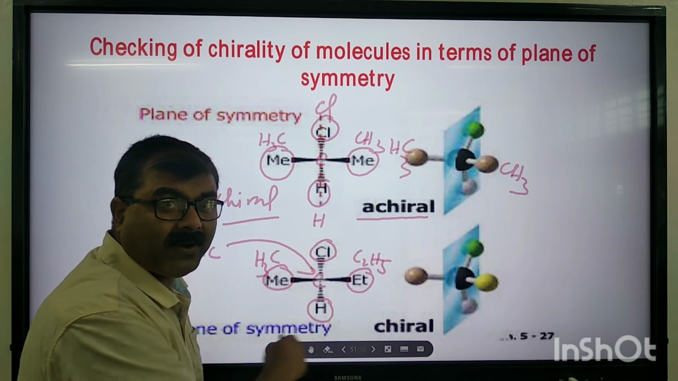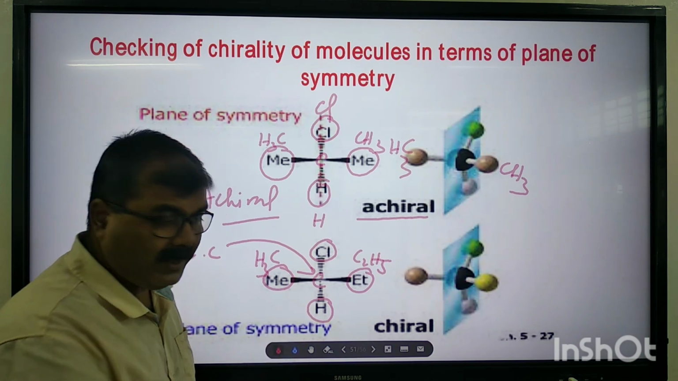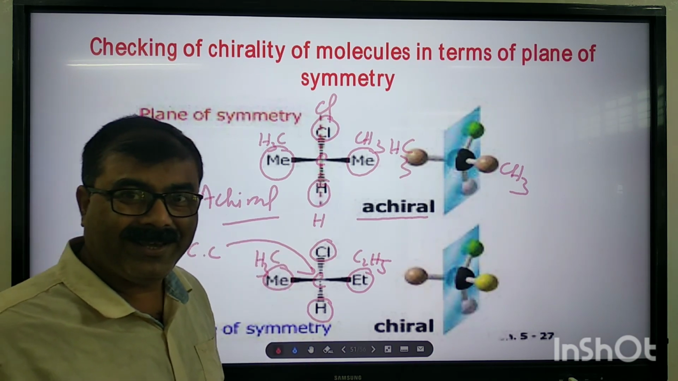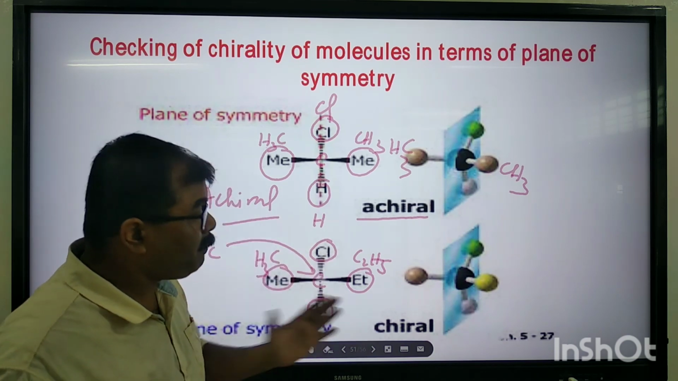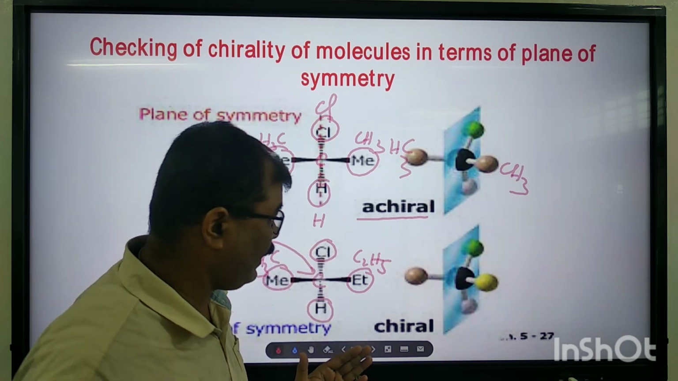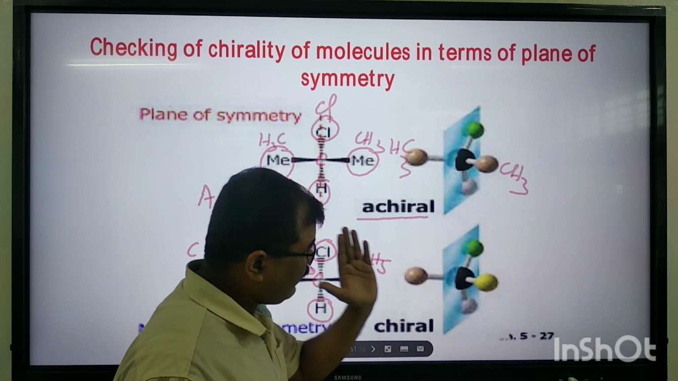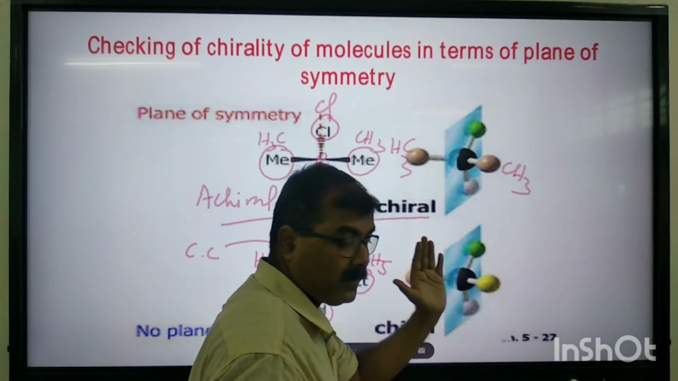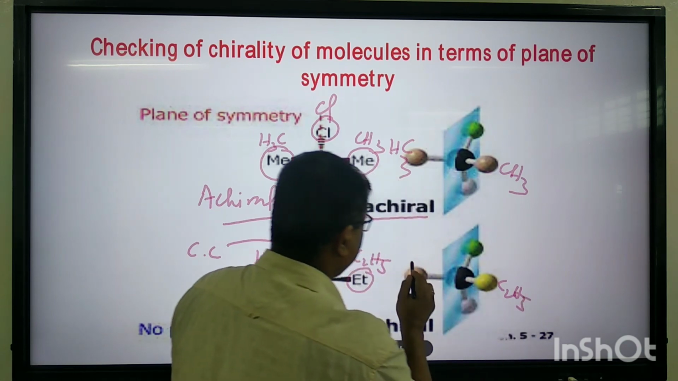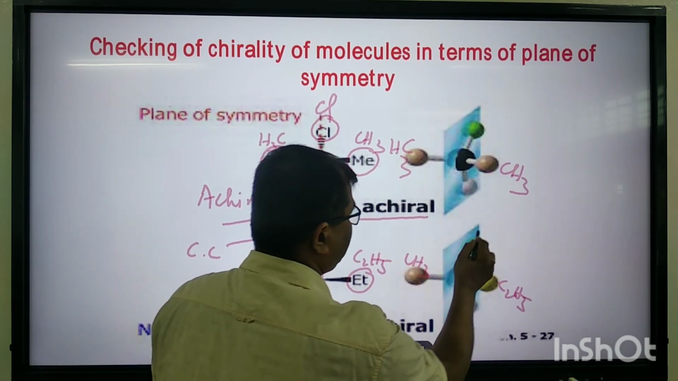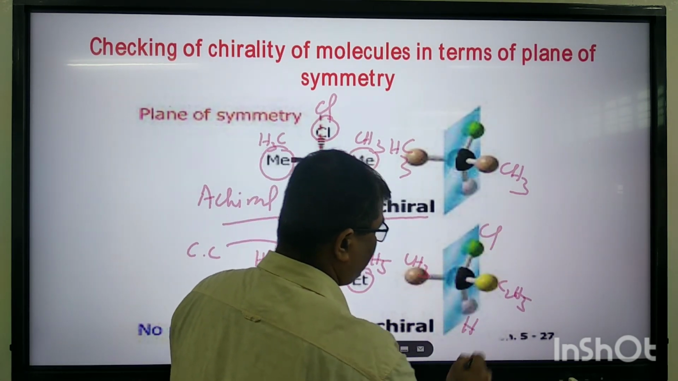And there are 4 different groups attached to it. Clear? So straight away we can say this is a chiral molecule. But in terms of plane of symmetry, how can we predict it? If we consider a plane here, this is ethyl group, this is methyl, this is chlorine, this is hydrogen.